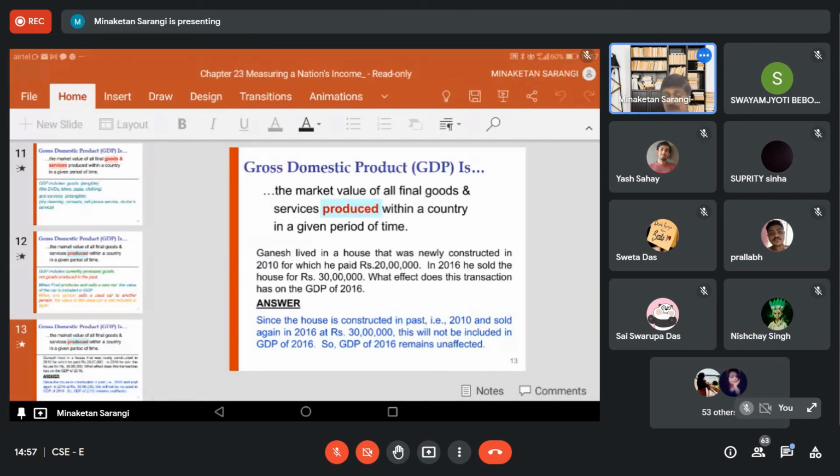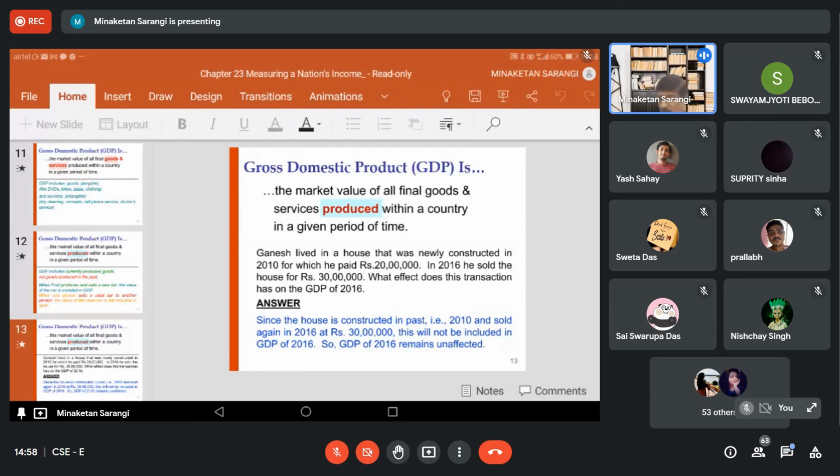One question on that. Ganesh lived in a house that was newly constructed in 2010, for which he paid 20 lakh rupees. In 2016, he sold the house for 30 lakhs. What effect does this transaction have on the GDP for 2016? It is sold in 2016 for 30 lakhs.